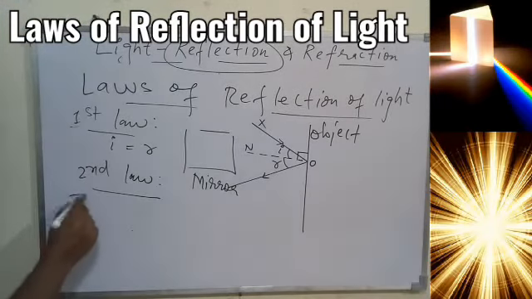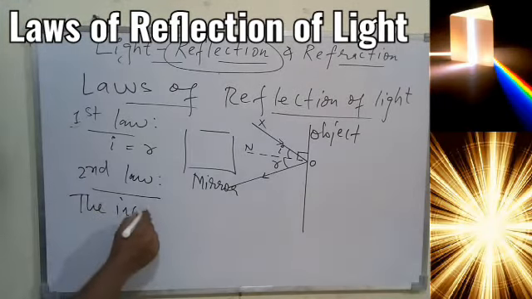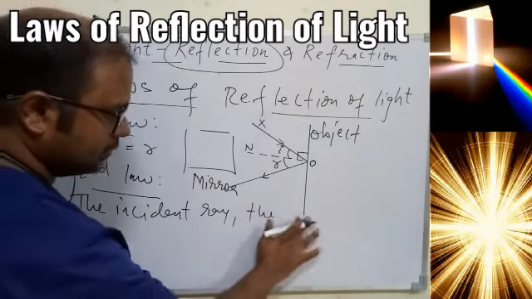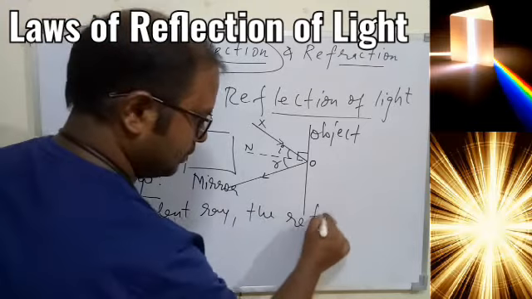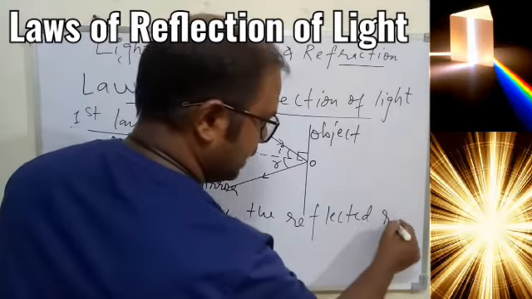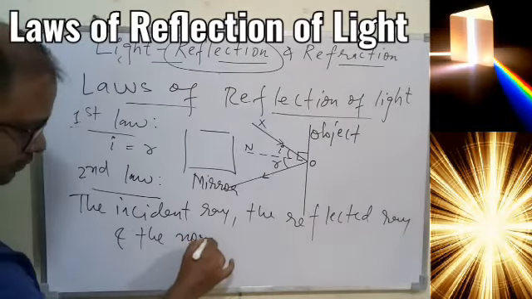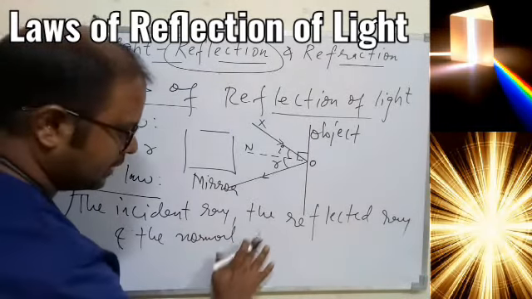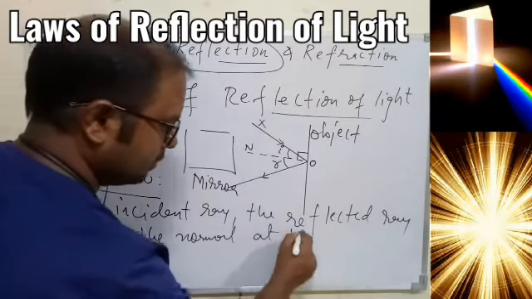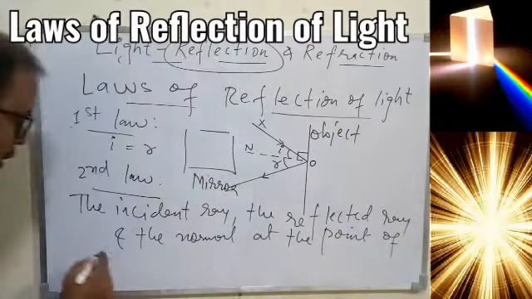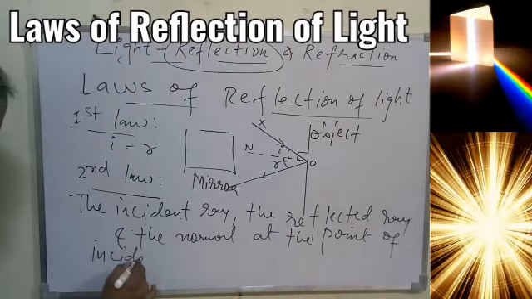So it says that the incident ray, the reflected ray and the normal at the point of incidence lie on the same plane.